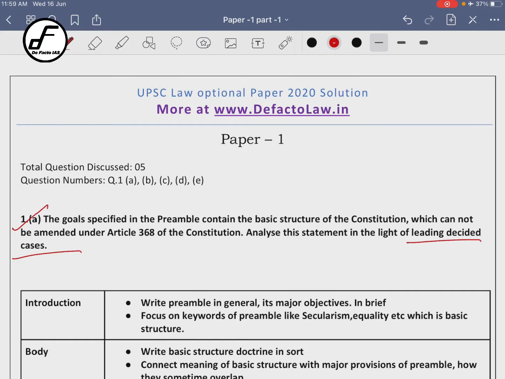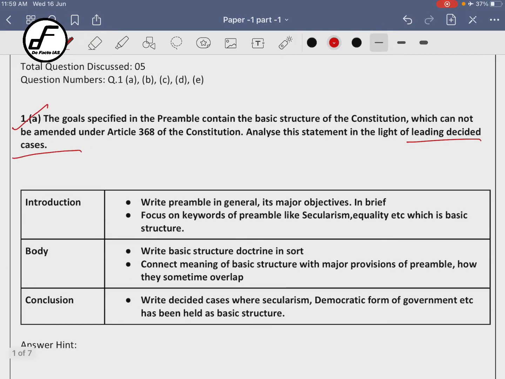It is actually an intermixing of two varied concepts. I told you in the test series that there are sometimes questions in which two concepts are interlinked. Okay, so that is one of them. Now if you look at the introduction part, what you will write is preamble in general, its major objectives, right? What do you mean by preamble? What are its major objectives, right?